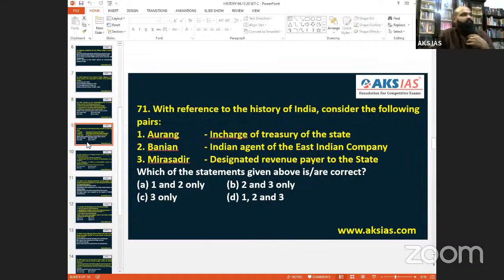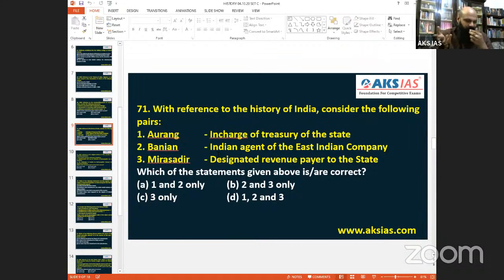And now with reference to the history of India, question number 71. With reference to the history of India, consider the following pair. Orang is not treasury. They are also treasury. Also you can say that costly things are kept in treasury.